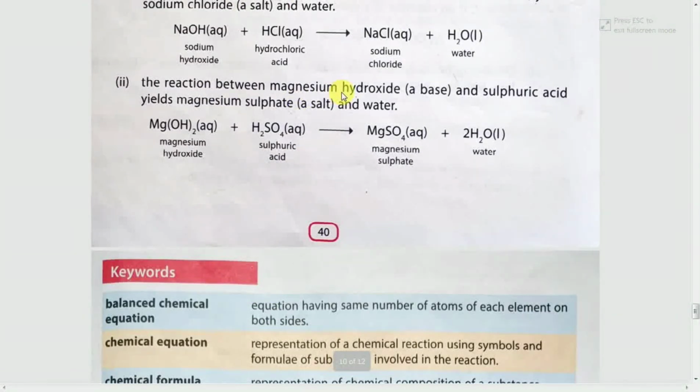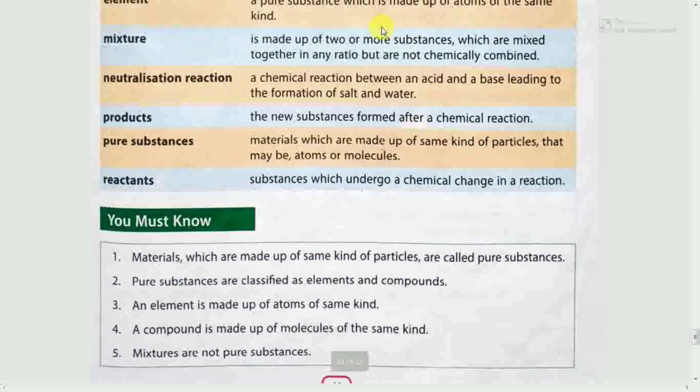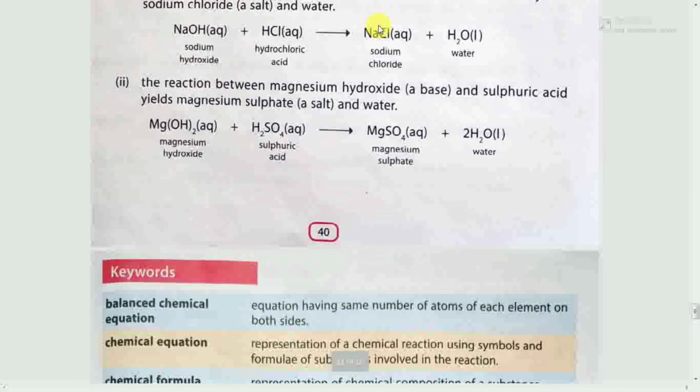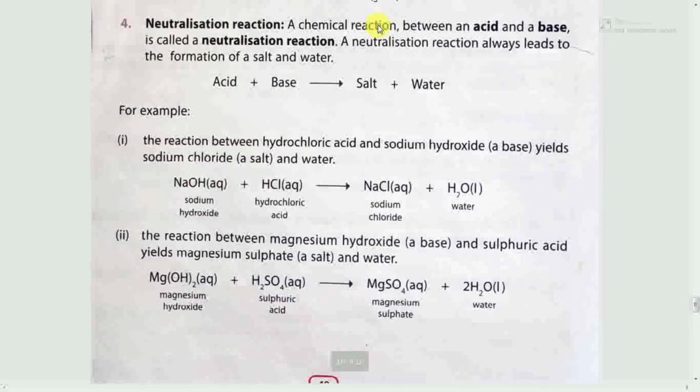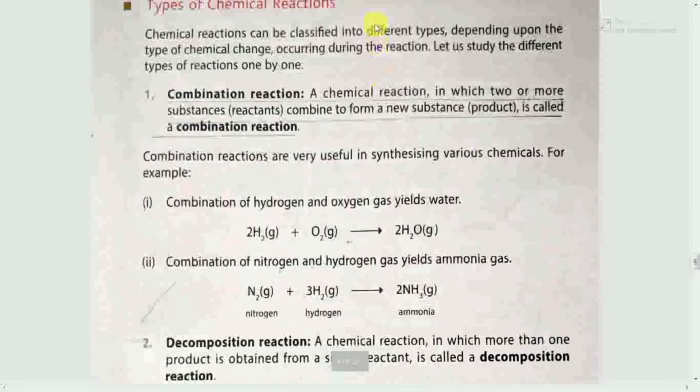So these are some types of chemical reactions. So at last, I think you have learned the symbols of some important elements, chemical formula, and how to write chemical formula.